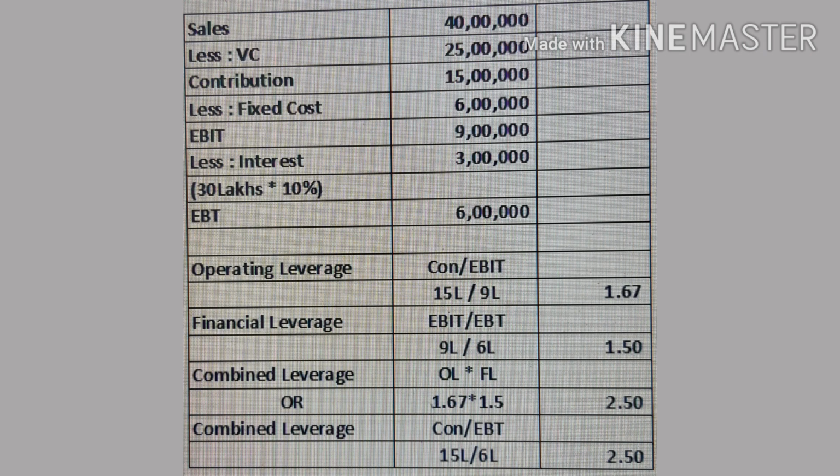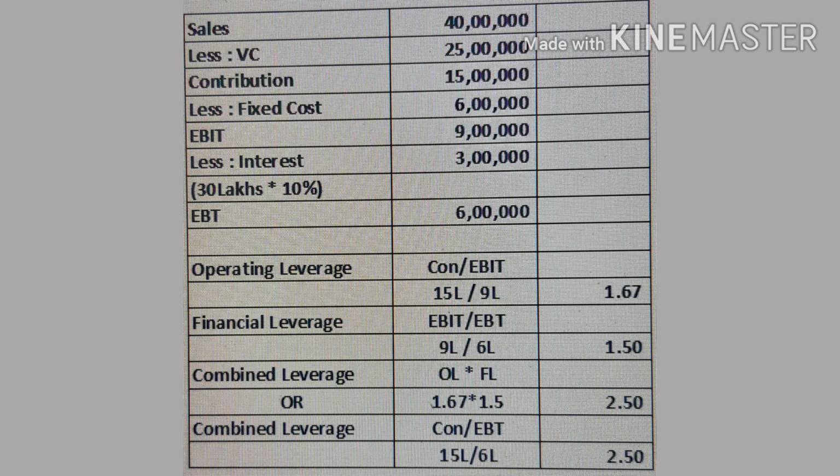This is a straightforward problem. The sales is given as 40 lakhs and the variable cost is given as 25 lakhs. So the contribution is 15 lakhs. Fixed cost is given 6 lakhs. So the EBIT works out to be 9 lakhs. Interest at the rate of 10% is 3 lakhs. And the EBT is 6 lakhs.